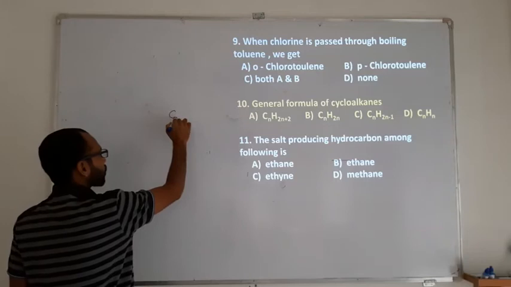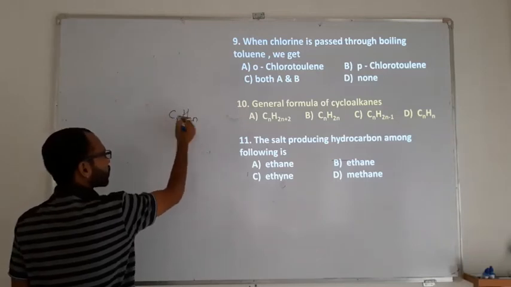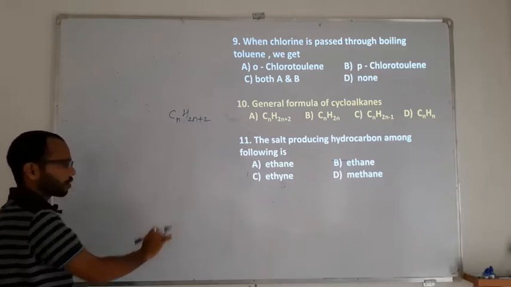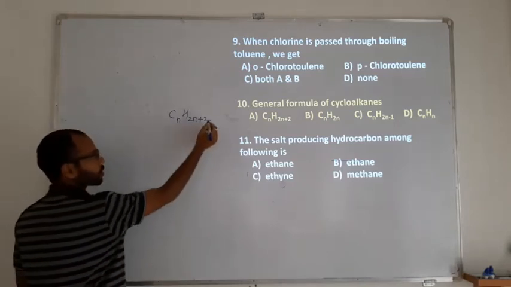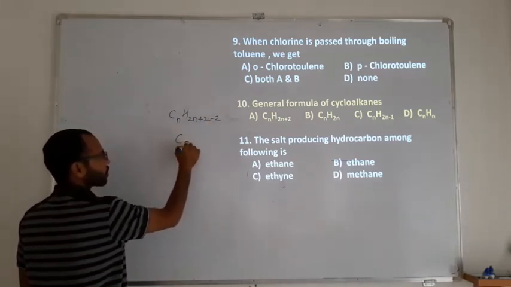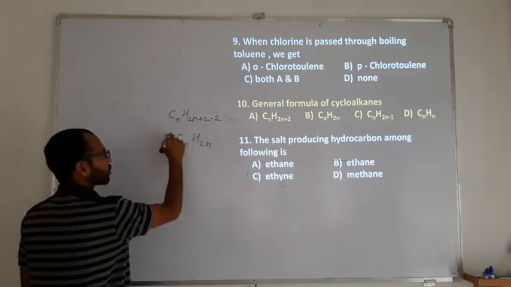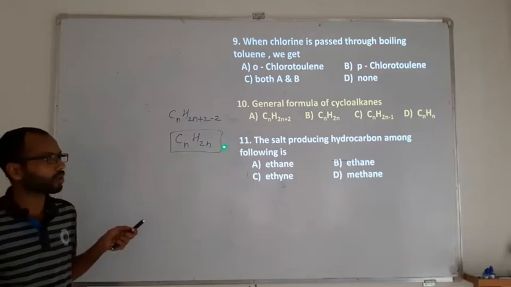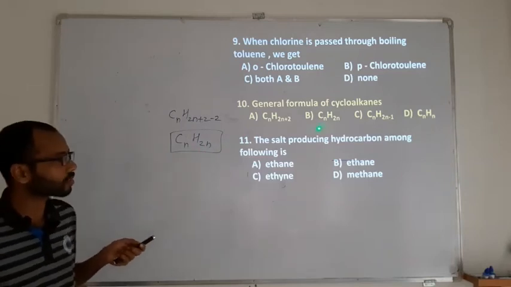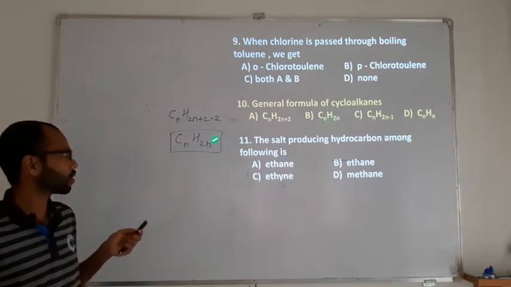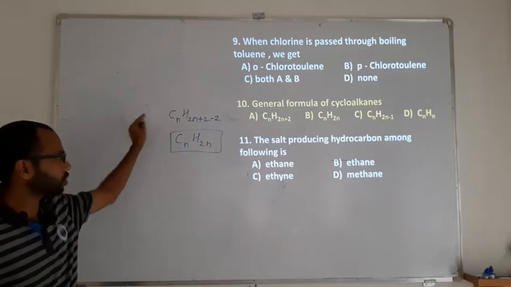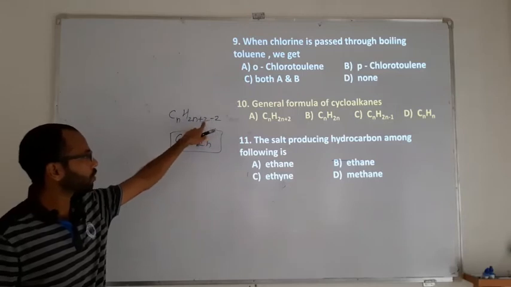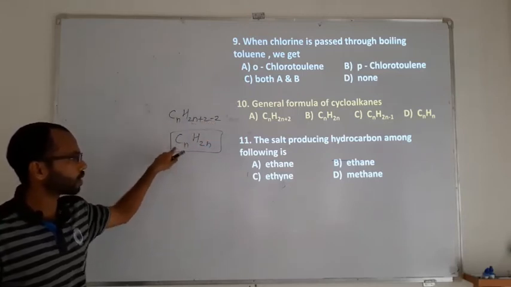Then what is the general formula of alkane? It is CnH2n+2. So if you form a ring there, you need to lose one hydrogen from each carbon, so you just make a minus 2. So CnH2n is going to be the general formula of cycloalkane, because alkane changes to cycloalkane by the loss of 2 hydrogen. So you just subtract 2 hydrogen, so 2 minus 2 gives 0, only 2n will remain.